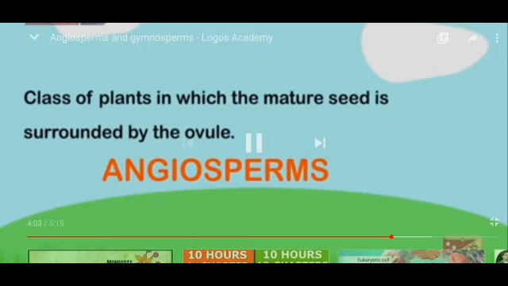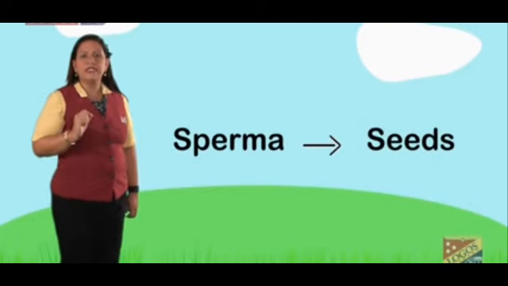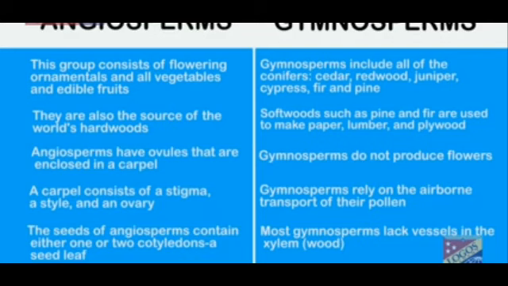So as we go ahead, we'll also talk about the gymnosperm. So what are gymnosperms? Gymno means naked, and sperms means seeds. So it's very clear that seeds are outside the fruit, or seeds are not inside the fruit, and therefore they are called naked seeds, and that is the characteristic of the gymnosperms. So this is very, very clear. Gymnosperms are going to have naked seeds, or seeds not inside the fruit. So let us differentiate between the gymnosperm and angiosperm as we go ahead. Angiosperms are the flowering plants which have vegetables and edible fruit.